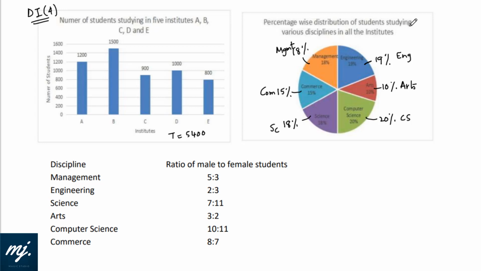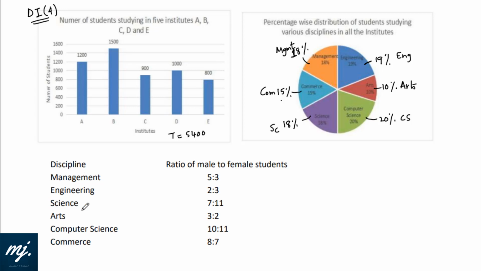Then percentage wise distribution of students studying various disciplines in all the institutes combined. This is the average percentage what they have calculated. Engineering 19% students are there out of total, and in each individual college also. Arts 10%, computer science 20%, science is 18%, commerce is 15%, and management is 18%.